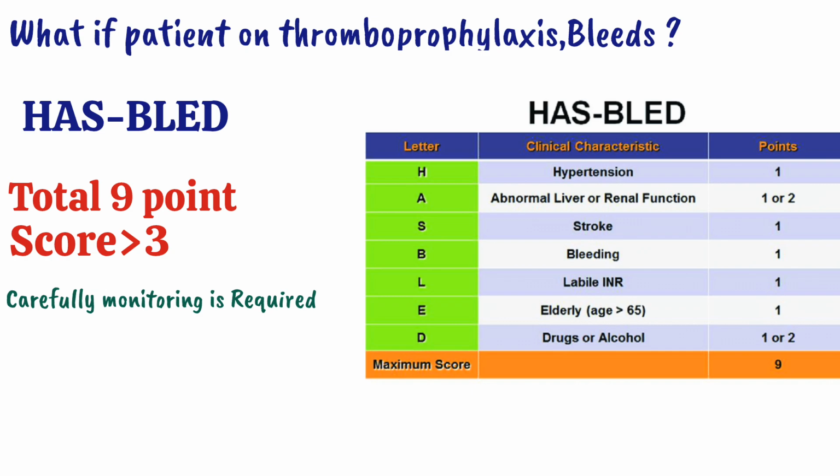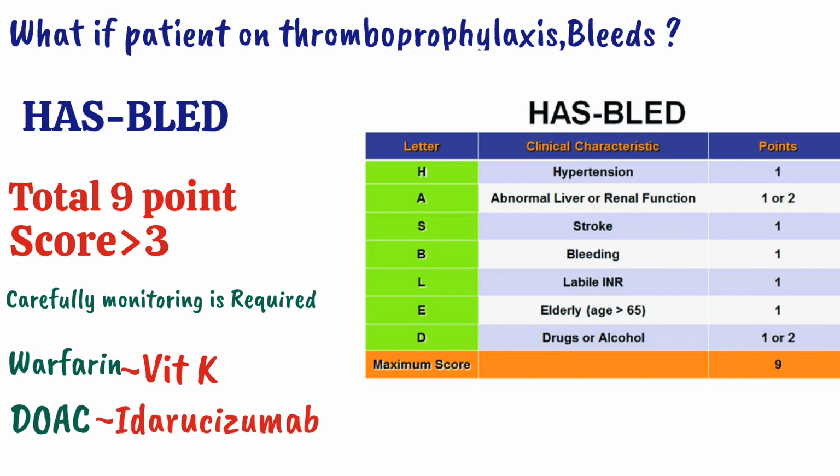If there is a bleeding and your patient is on warfarin, use an antidote of warfarin such as vitamin K. And if the patient is on direct oral anticoagulant, we can stop this drug and we can use an antidote which will bind to dabigatran and prevent this bleeding complication.